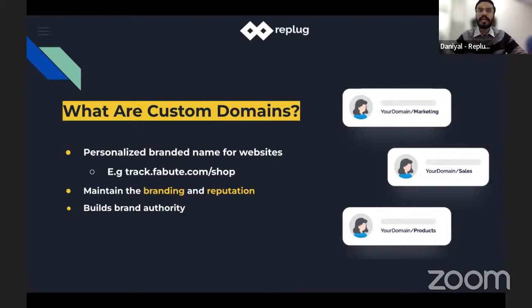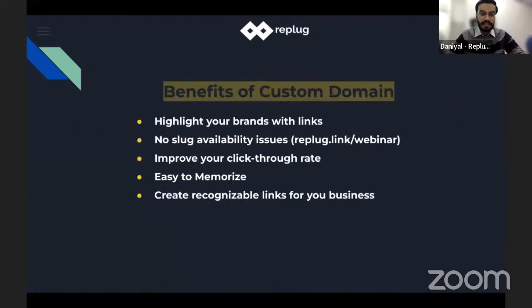For instance, if a user has the domain febut.com, they can create subdomains like link.febut.com, tag.febut.com, shop.febut.com/computer, PC, anything you want. So you can build your brand, and custom domains imprint your brand in the mind of the reader and help get more clicks. Use Replug to establish brand authority everywhere you share your link.